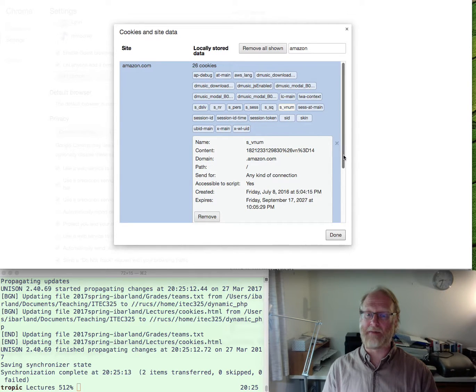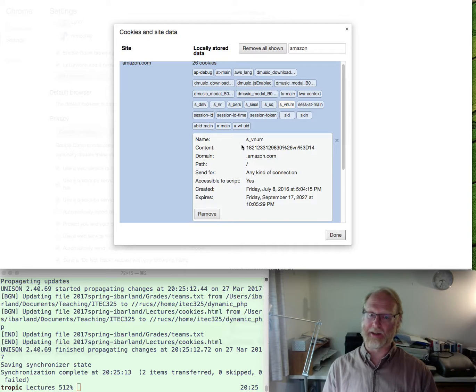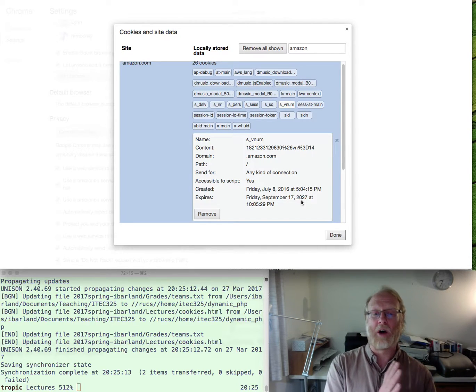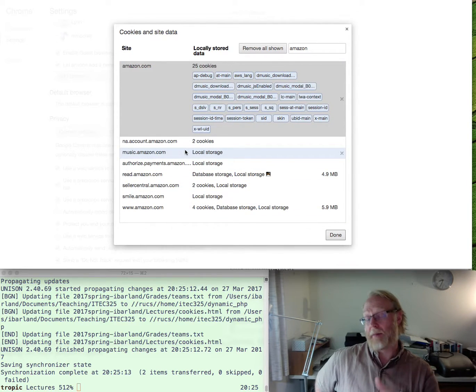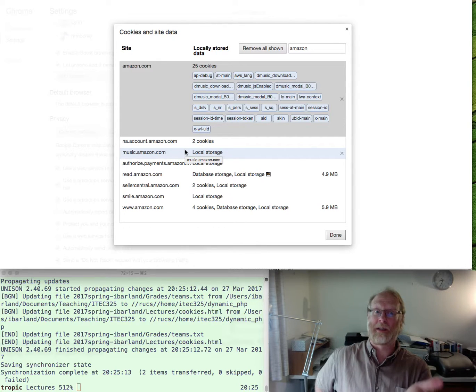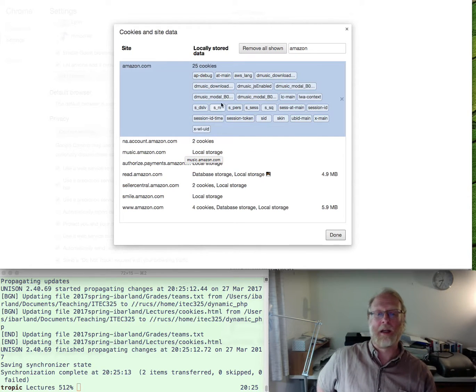So I lied a moment ago, didn't I? I said the cookie was a key value pair. Well, there is a name, a key, and there is a value, the content, but there's other information. There's a domain, a path, some sort of send-for, which looks like a Boolean, accessible to script, which seems to be a Boolean, a date created, and a date expires. So this particular cookie expires in about 10 years. Whew, I'm going to have this cookie a long time, aren't I? Of course, I can always remove a cookie. Next time I go to Amazon.com, this browser is not going to send that cookie along, and so the site may not remember as much about me.